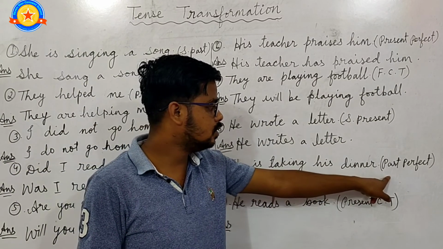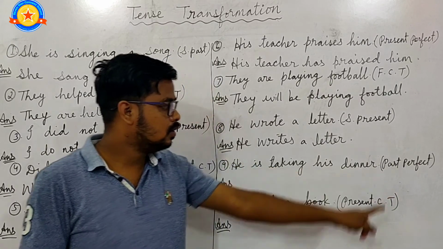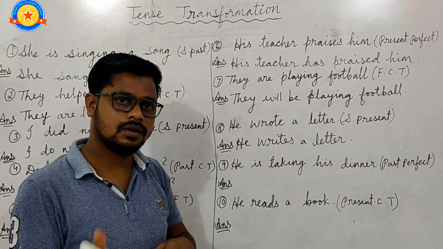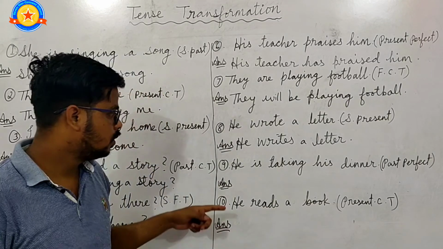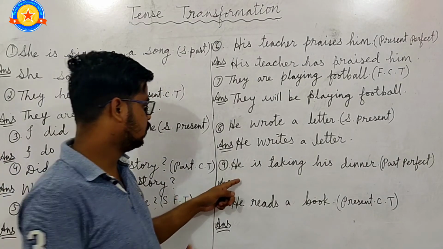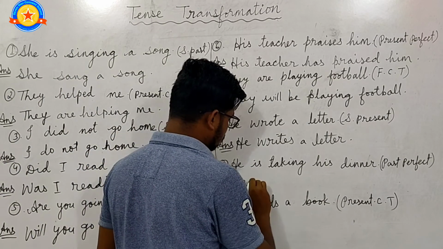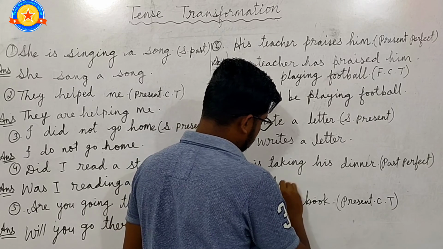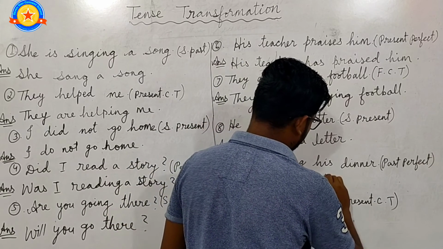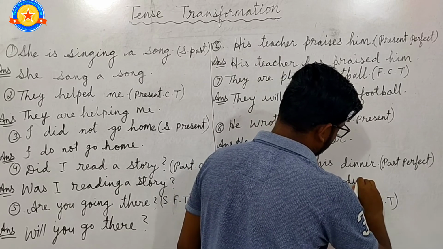We have to change this into past perfect. In past perfect, the helping verb "had" is used, only "had", and the main verb should be written in third form. He had taken his dinner.